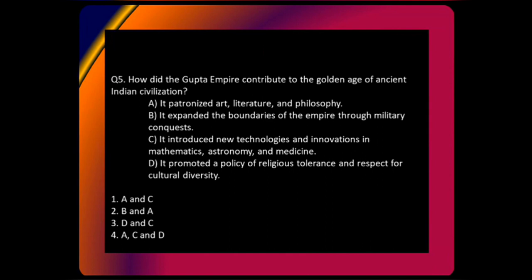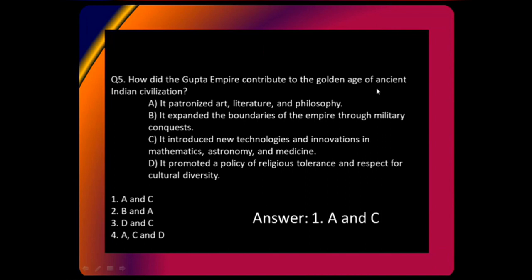All right. So both of you are saying 4. But actually the answer is A and C only. Why is that the case? Because look at the question again. How did the Gupta Empire contribute to the Golden Age? What was the Golden Age? Golden Age was literally money, right? Money, wealth, literature, culture, art, and its development.